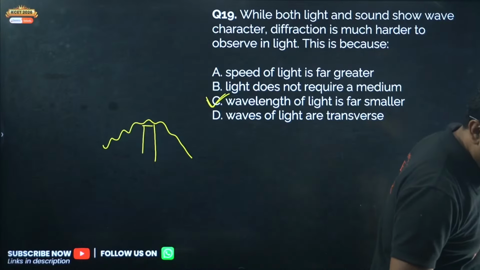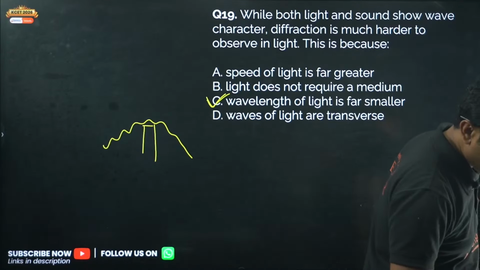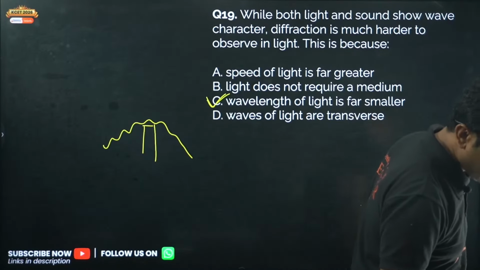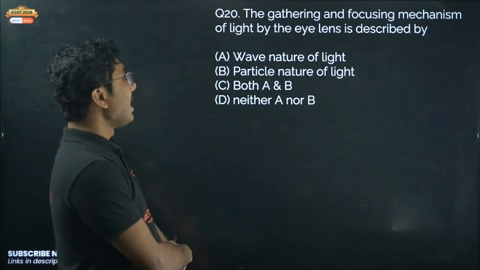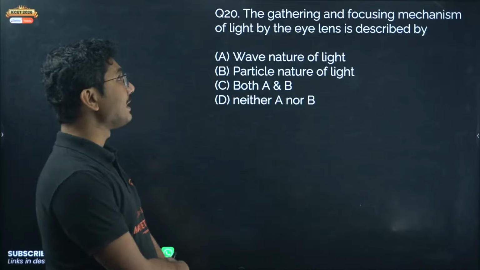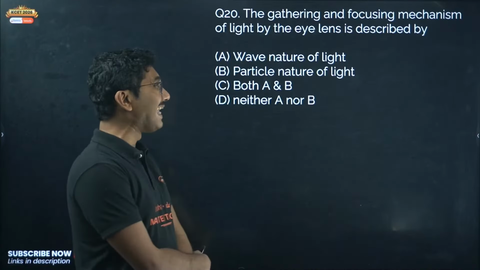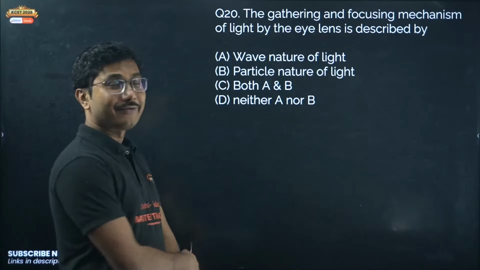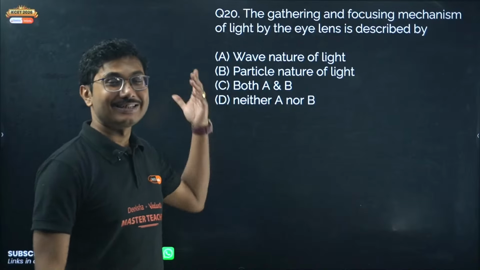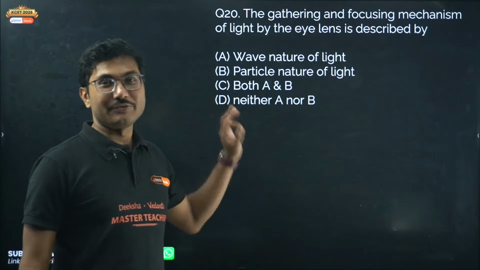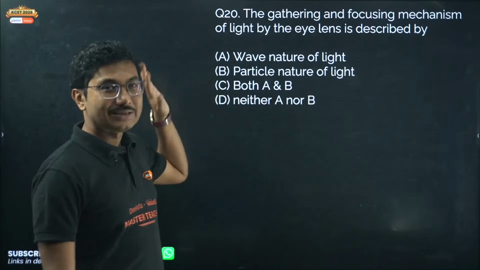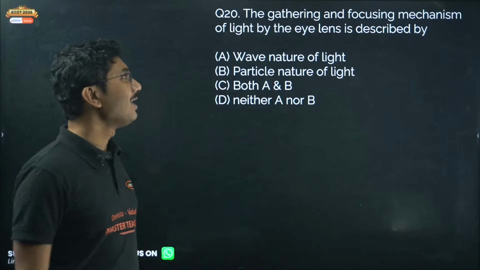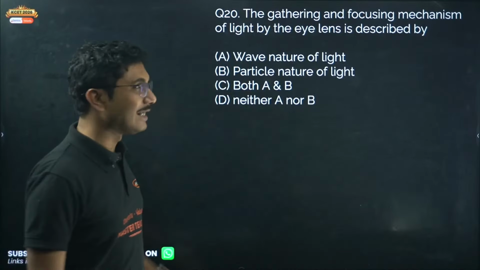Yes, Shri Raksha, Mansi, Blossoming Flora, Kiran Kumar, Rahasya, Rocky, Jia, everyone is correct. Option C is the correct answer. Now next, the gathering and focusing mechanism of light by the eye lens is described by. You might feel that this is not part of the syllabus. Actually, if you read your NCERT textbook very deeply, you will find the answer to this question as well. So this is taken from your NCERT book.